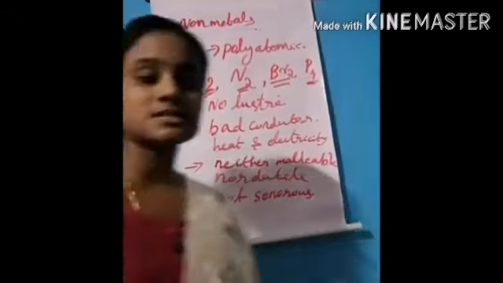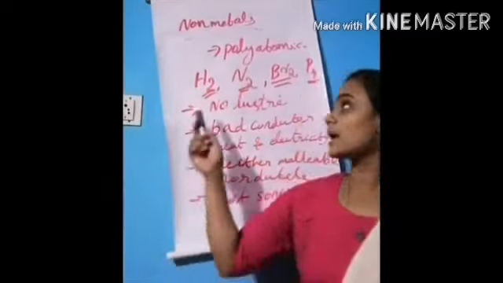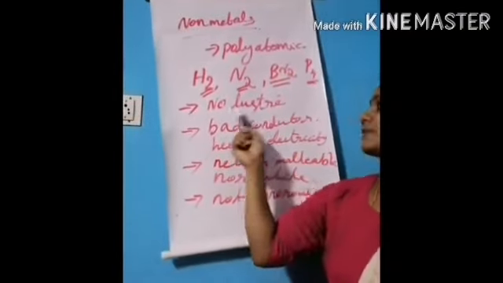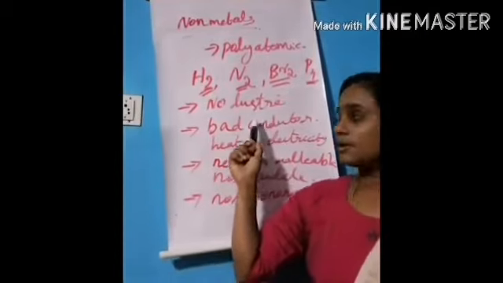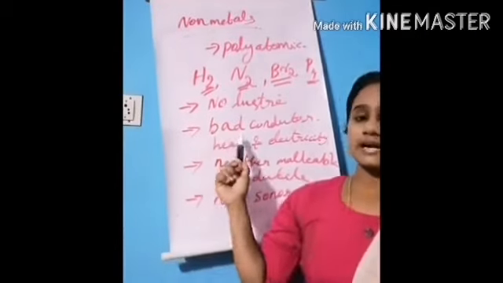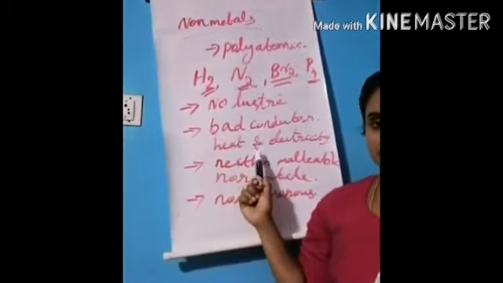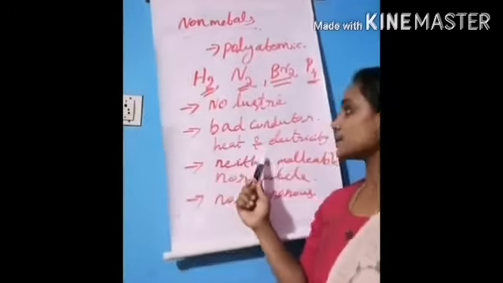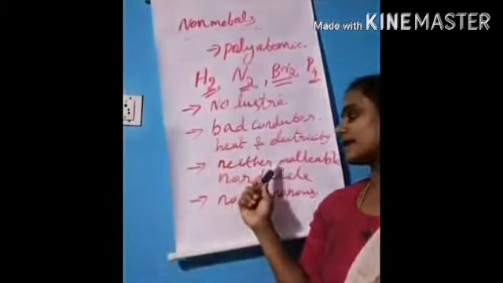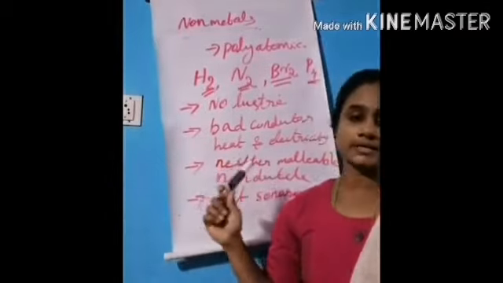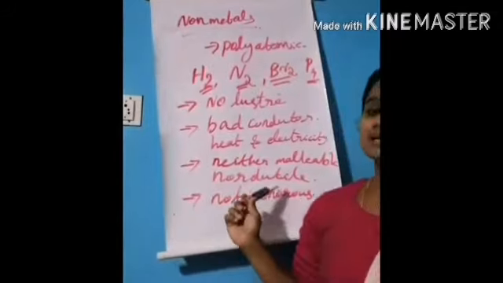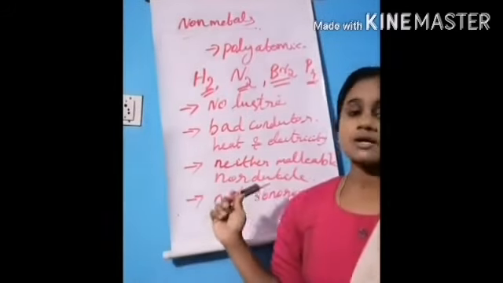So non-metals are polyatomic. They have no luster. They are bad conductors of heat and electricity, and they are neither malleable nor ductile, and they are not sonorous.